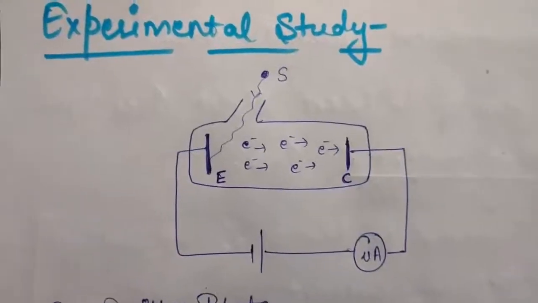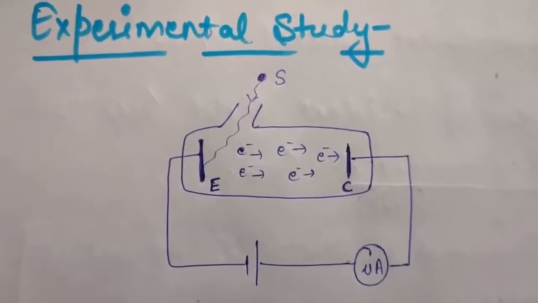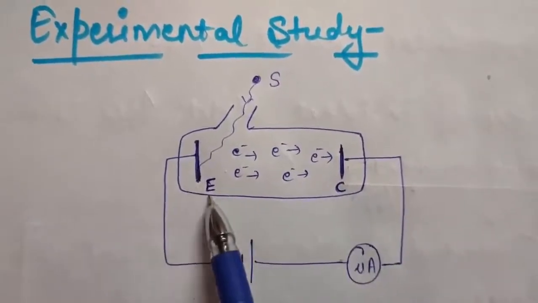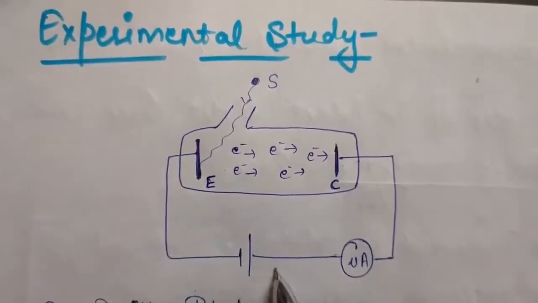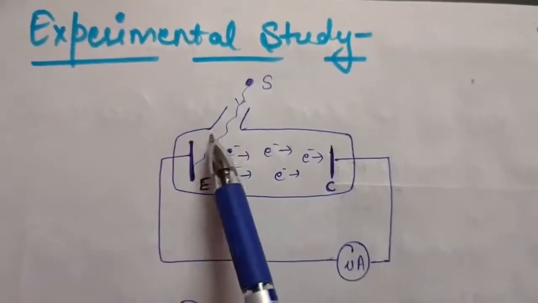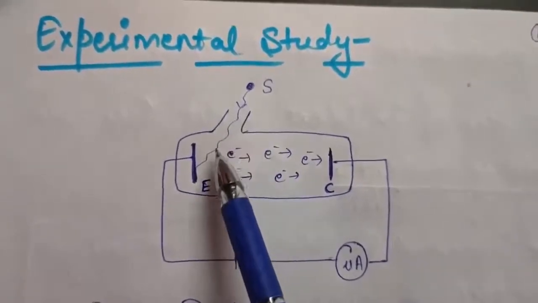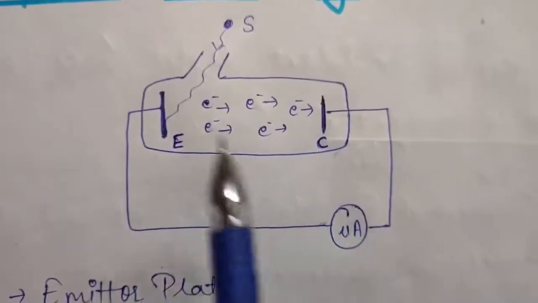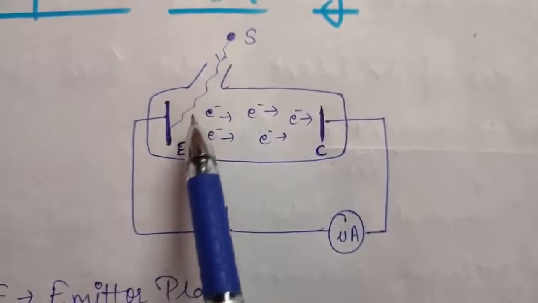Okay, so now let us start with the photoelectric effect, that is, the experimental study of the photoelectric effect. For that, two plates were taken, a plate E and a plate C. These plates were connected to a potential like this, and then a micrometer was used to measure the current. As you can see, there is some gap left here for the incident radiation to fall on the metal plate. These plates are placed inside an evacuated glass tube, and some gap is there so that the incident light can fall on the plate.